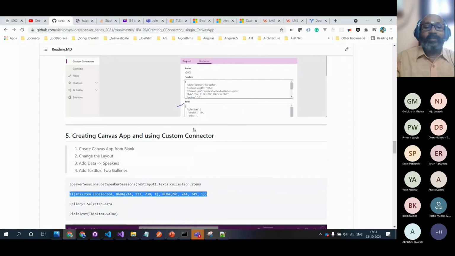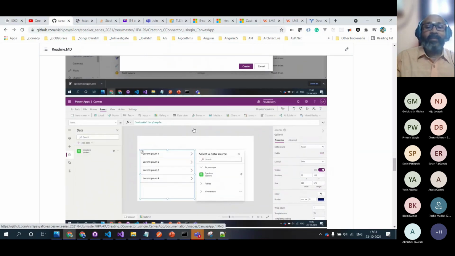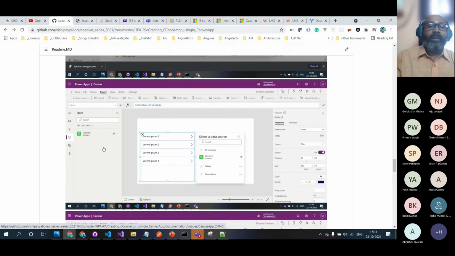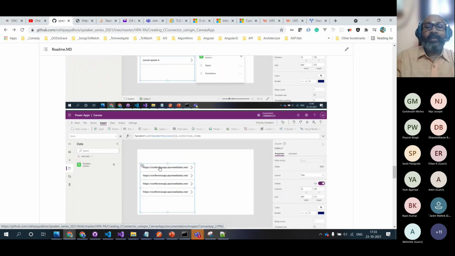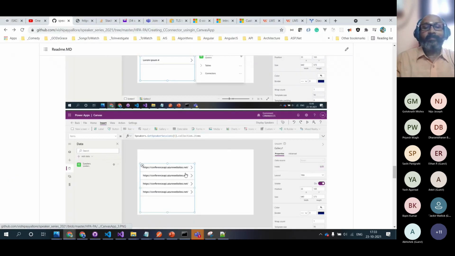And once we did the decent testing, what did we do? We created a Canvas app, a blank Canvas app, and then we took a gallery and we added the data from here. We can add it from here and then add to your data, or add the data here and then connect it. So I just selected this gallery and added speakers.get speaker sessions, first speaker collection and items. So that is here, this items. So all the hrefs are getting displayed here.